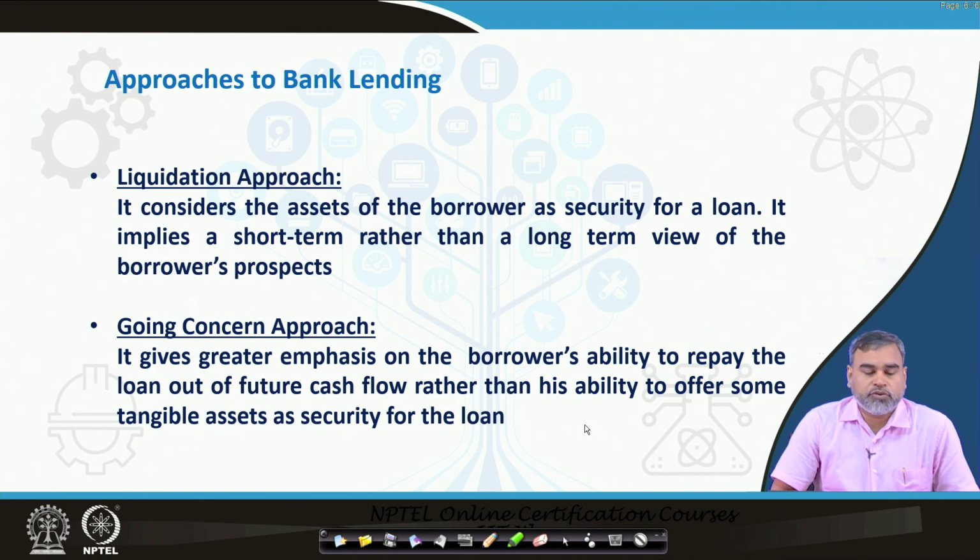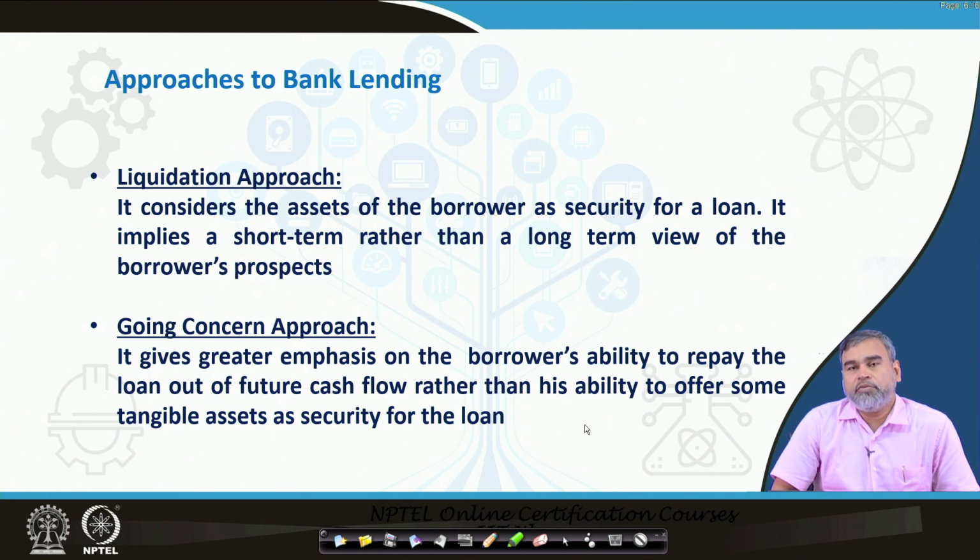That means the loan should be backed by some kind of asset. The asset can be a fixed asset, stocks, bonds, gold, land, or a house. There are different types of assets, although the margins vary across these assets.